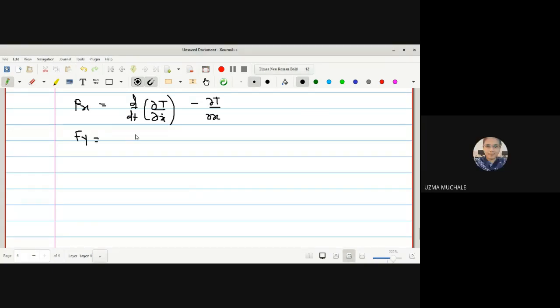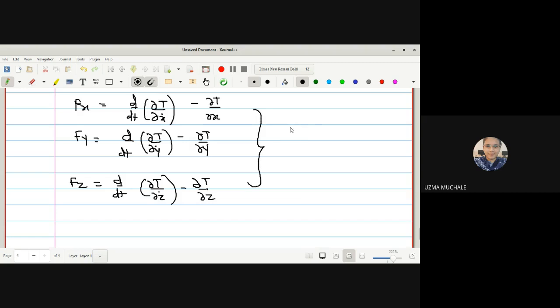So similarly we can write Fy is equal to d by dt of dou T by dou y dot minus dou T by dou y, and then we get Fz is equal to d by dt of dou T by dou z dot minus dou T by dou z. So you can write down the result here using our equations 3 and 4, considering the fact that x, y, z are nothing but your q1, q2 and q3.